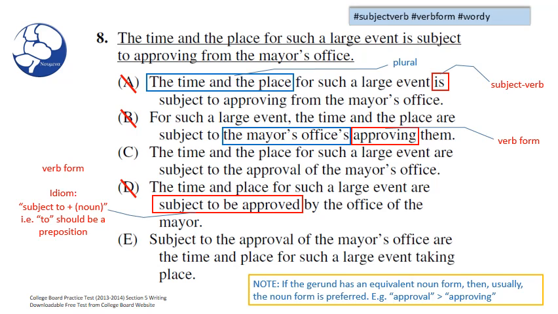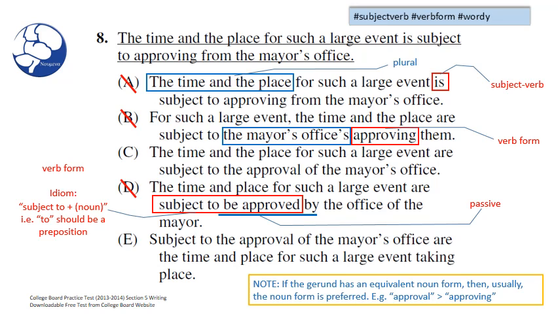The way it's written in D, to be approved, we can see that to is part of the infinitive to be approved. Now let's also note another stylistic mistake. The infinitive form to be approved is written in the passive voice. Oftentimes in the College Board, when you see passive voice, you must be very suspicious because it's usually not the answer. And in this case, since it's coupled with the grammatical error, we can confidently eliminate D and know that D is not our answer choice.